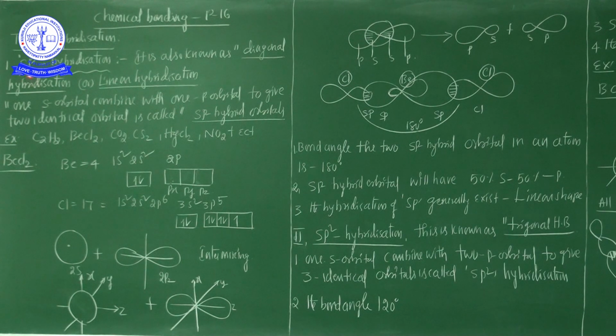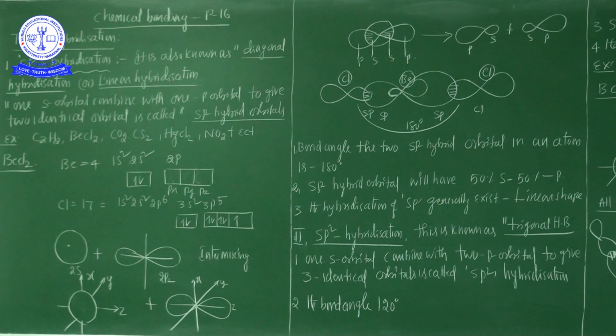Now, what is sp hybridization? It is also known as diagonal hybridization or linear hybridization. Why? Because after completion of this hybridization, the molecular shape is linear.